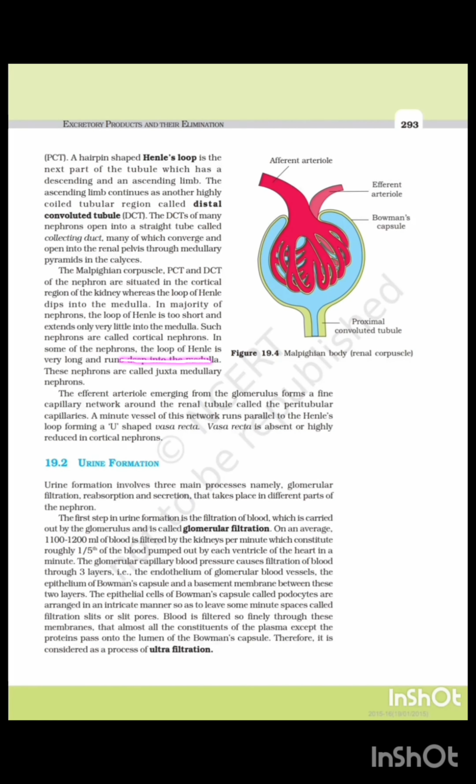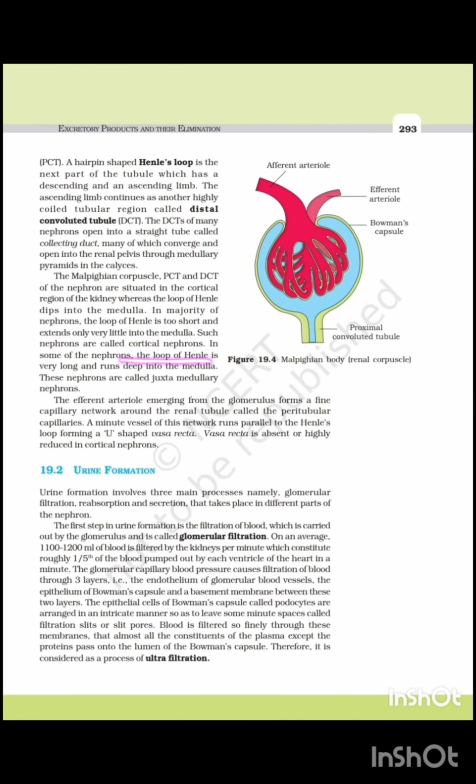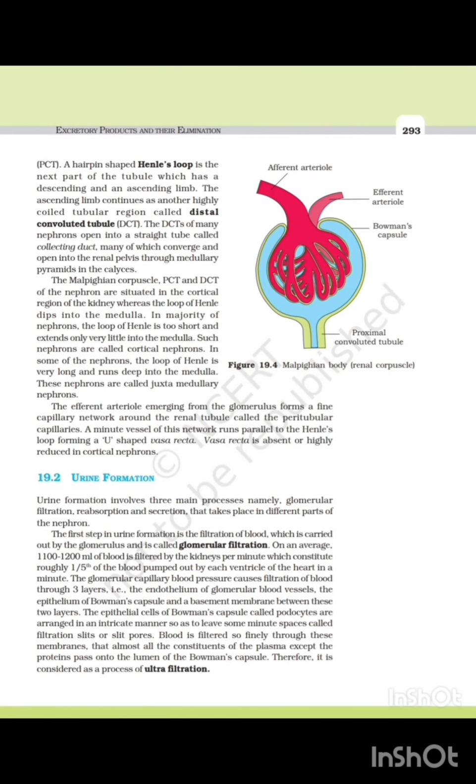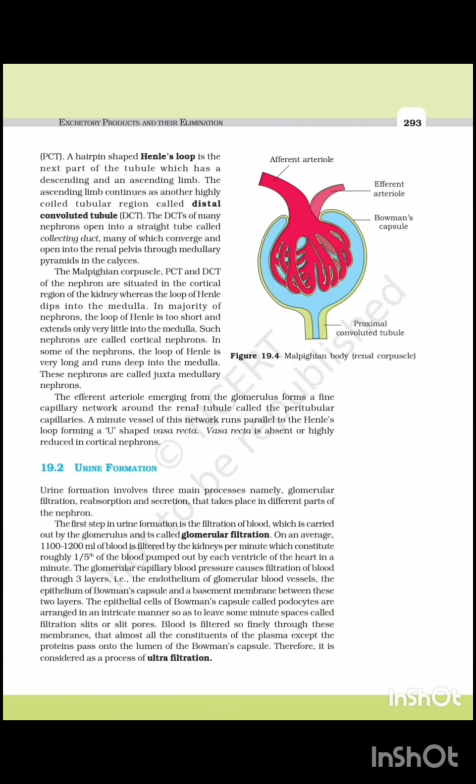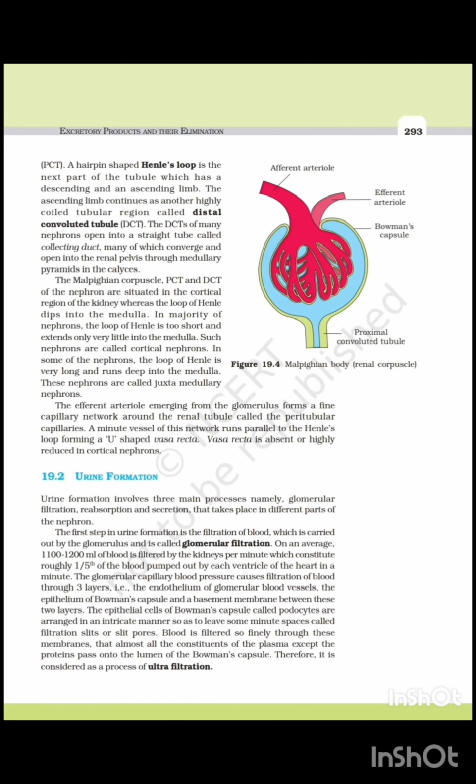Cortical nephron. In some nephrons, the loop of Henle is too long and runs deep into the medulla. These nephrons are known as dash. Juxtamedullary nephron. When the loop of Henle is short, it is called cortical nephron, and when the loop of Henle is very long, it is called juxtamedullary nephron.